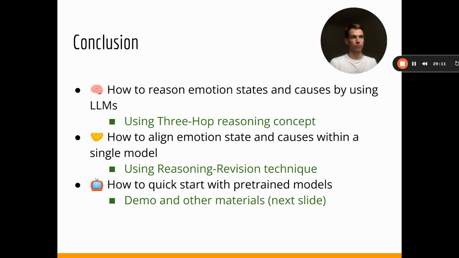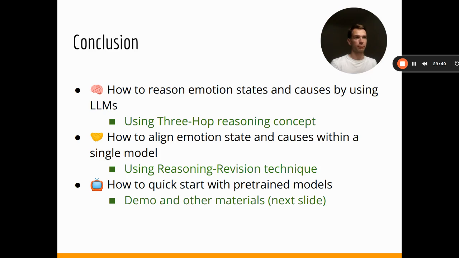So first of all, speaking about the reasoning concepts, we reviewed the 3-hop reasoning concept that you can adapt for your own needs in other tasks, when we are dealing with non-structured data and wish to extract implicit, hidden information related to authors or characters that are involved in the conversations or in the related text.